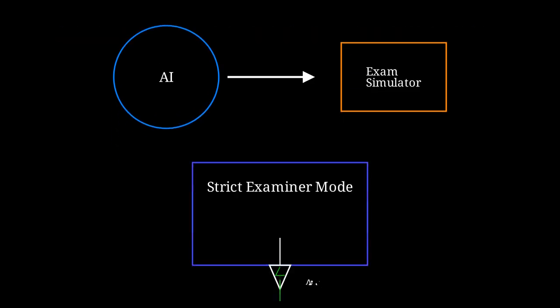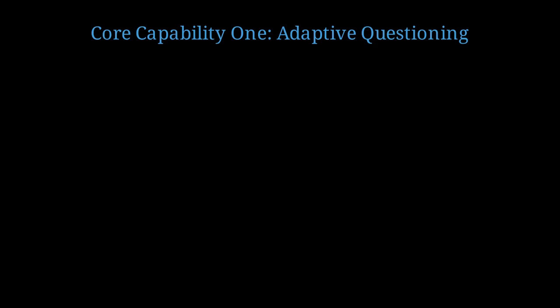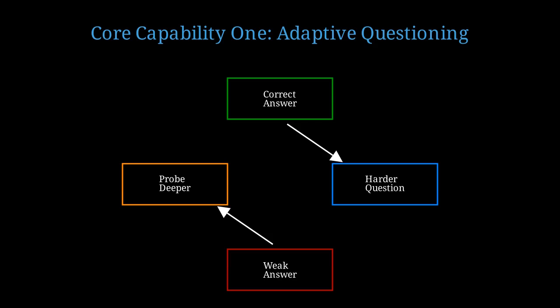The AI can be configured as a strict examiner that maintains rigorous standards. It asks questions, receives answers, and pushes deeper based on your responses. The first core capability is adaptive questioning. Unlike static exams, the AI adjusts difficulty dynamically. When you answer correctly, the system escalates to harder questions. When you show weakness, it probes that specific gap in understanding.